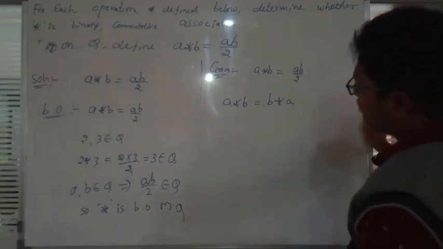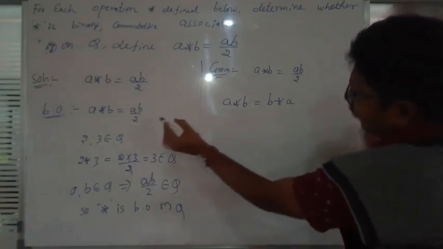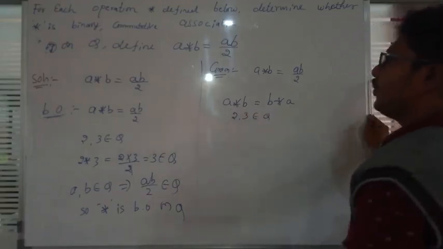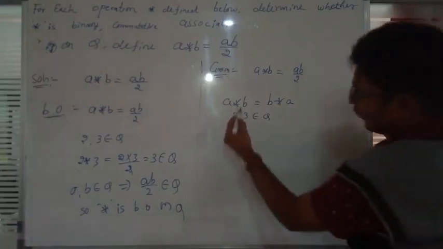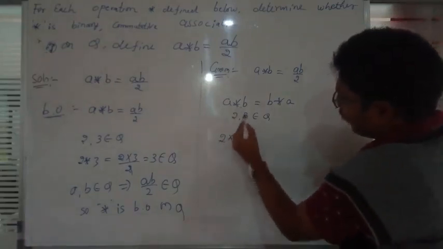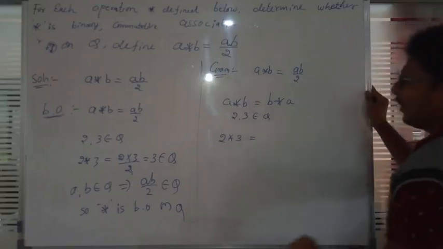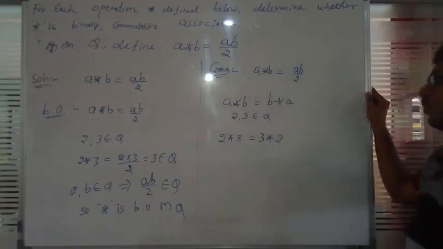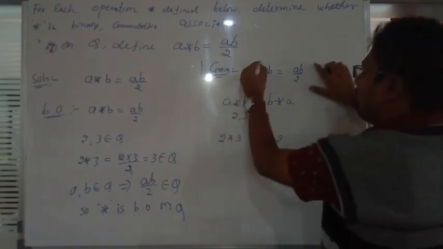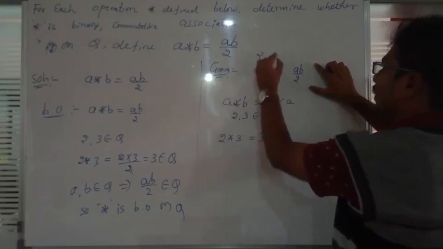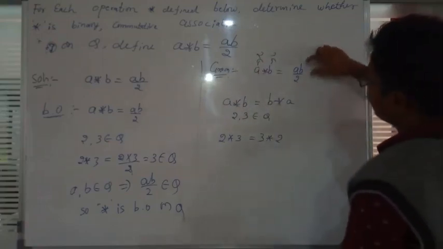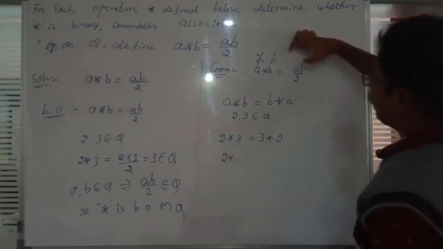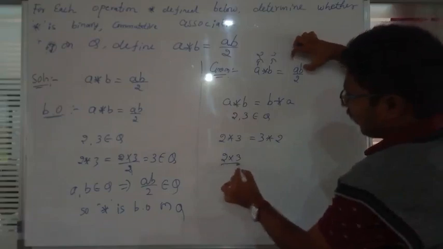So I will take two numbers, 2 and 3, which belong to the rational numbers. In the placement of a we keep 2 and in the placement of b we keep 3. Next, in the placement of b we keep 3 and in the placement of a we keep 2. We multiply these two values: 2 into 3 divided by 2.